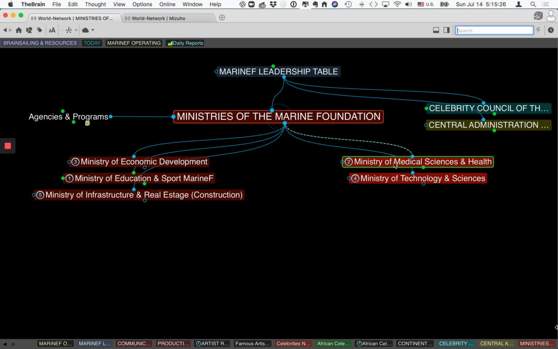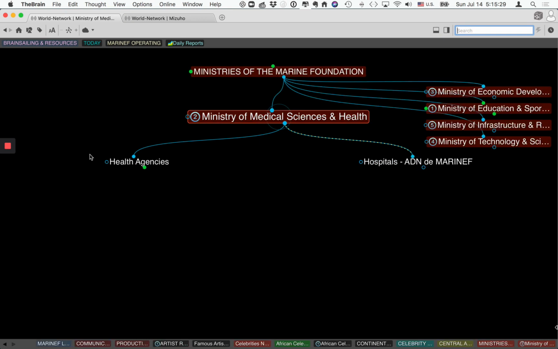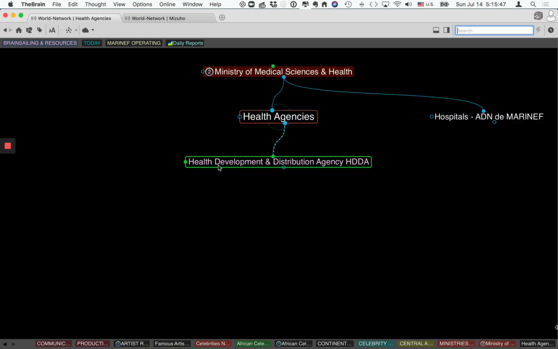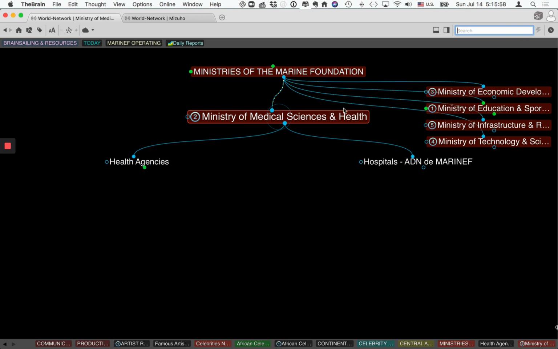So this allows us to really govern all of our system and create agencies underneath these ministries, so that we can control our projects and do better due diligence. So we have the Health Development Distribution Agency, the Medical Distribution Agency, for example, underneath the ministry system. So of course, all these agencies, if I click, I will just pull them out right here without looking for them.